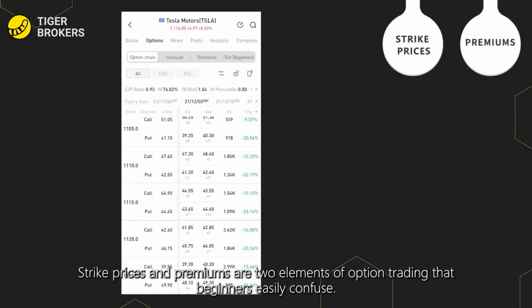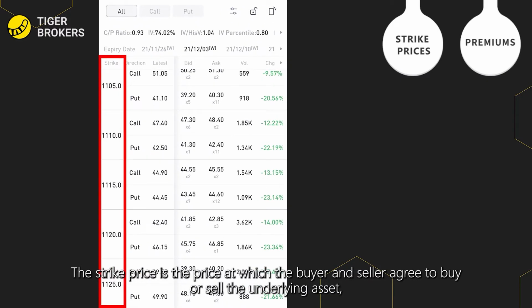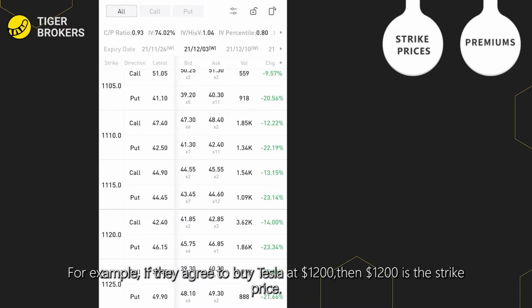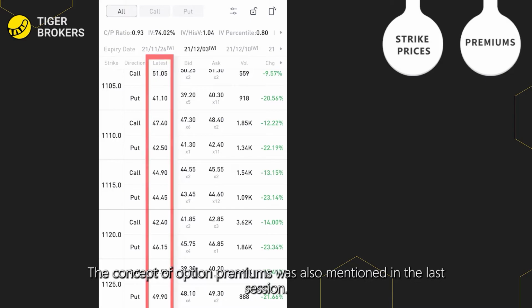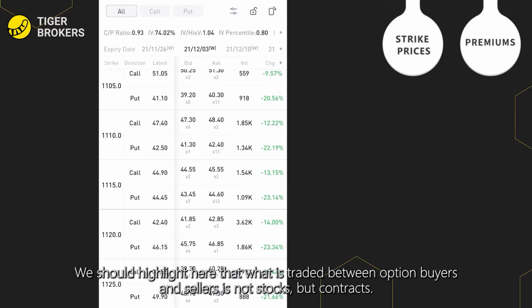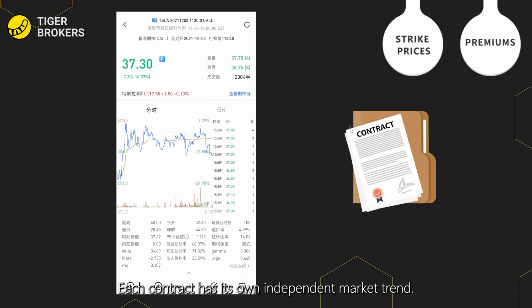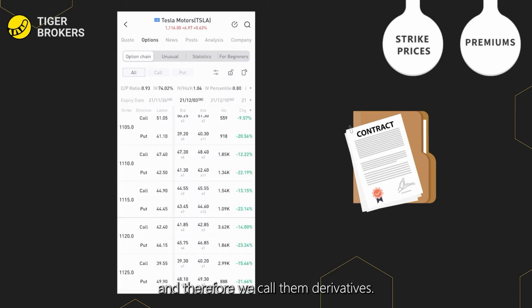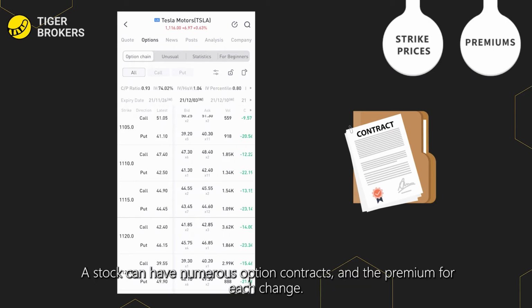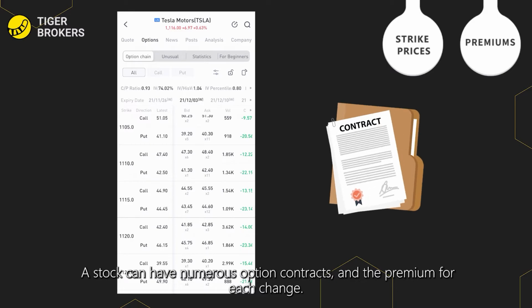Strike prices and premiums are two elements of option trading that beginners easily confuse. The strike price is the price at which the buyer and seller agree to buy or to sell the underlying asset, as mentioned in the last session. For example, if they agree to buy Tesla at $1,200, then $1,200 is the strike price. The concept of option premiums was also mentioned in the last session. We should highlight here that what is traded between option buyers and sellers are not stocks, but contracts. Each contract has its own independent market trend. They are derived from the underlying assets, the stocks, and therefore we call them derivatives. A stock can have numerous options contracts, and the premium for each varies.